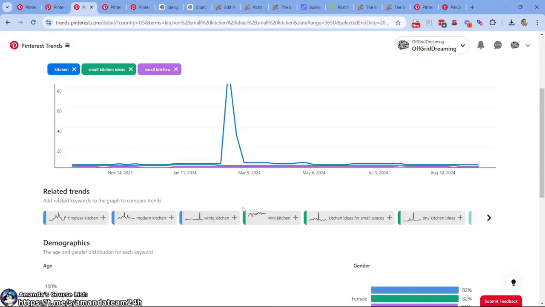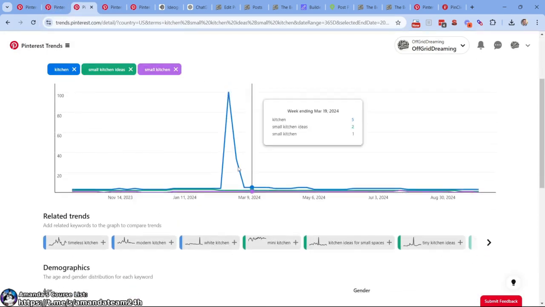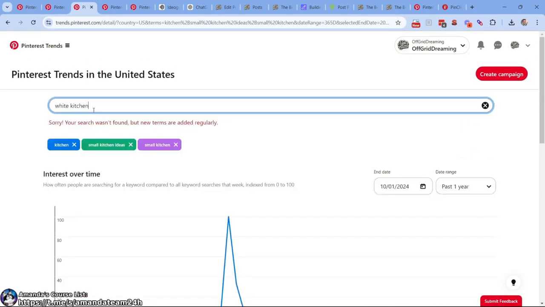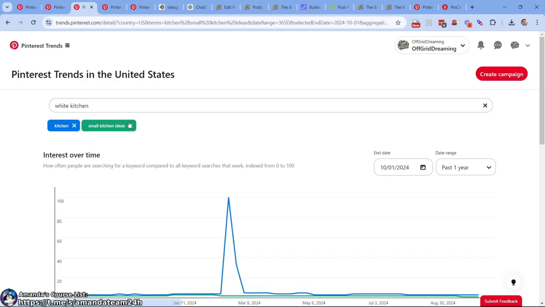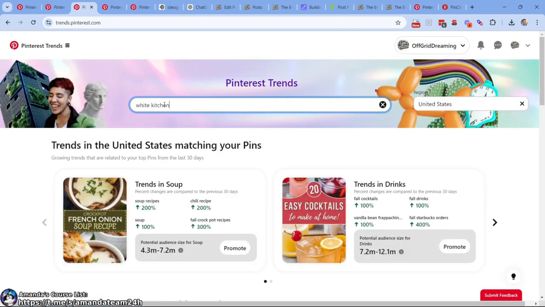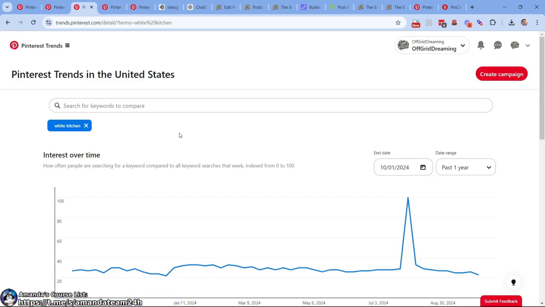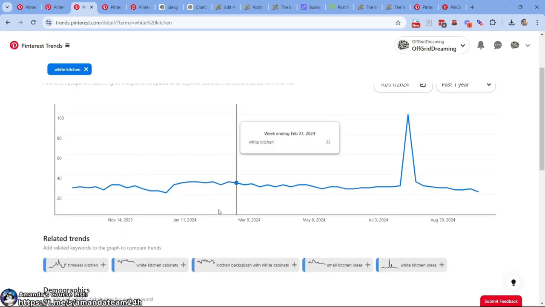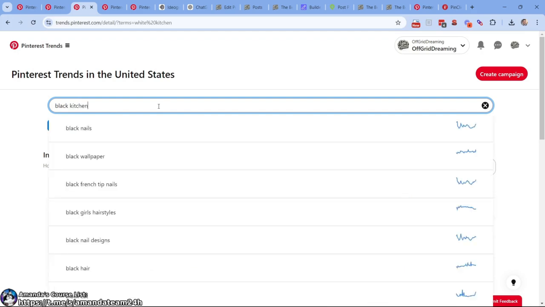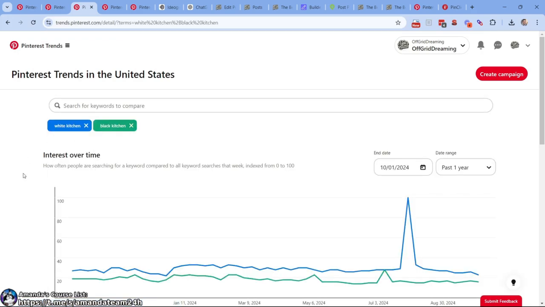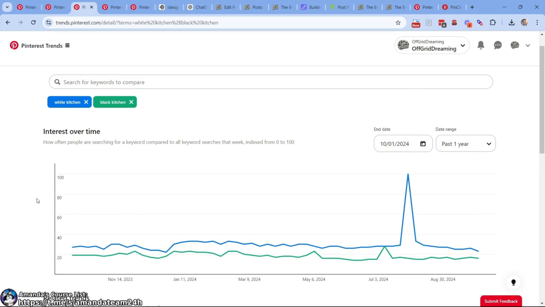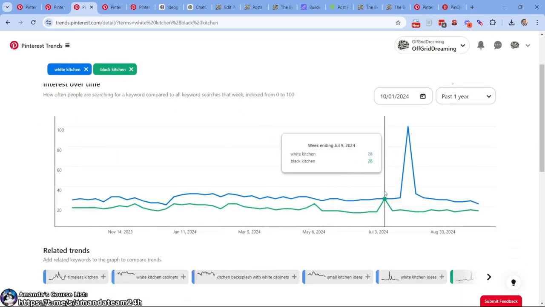Remember the color variants, white kitchen, right? Watch this. If I do white kitchen, right there. Cool. What happens if we do black kitchen? Right? It's still popular. Still pretty darn popular. We know white is uber popular, but black is also popular.